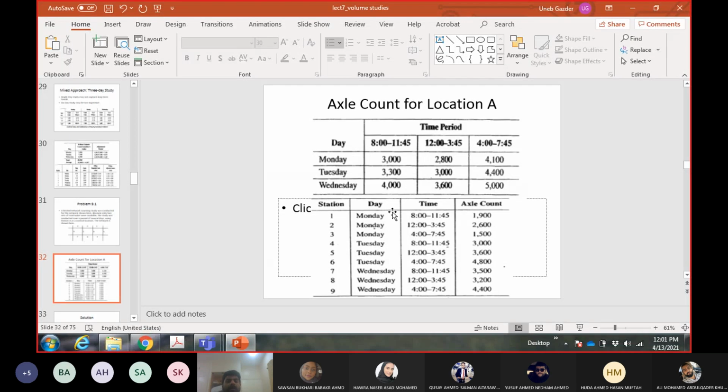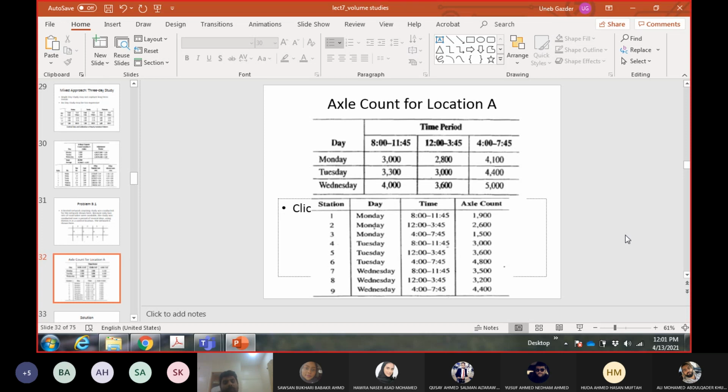Okay. So what they have done, they required the data for 12 hours, from 8 a.m. to 8 p.m. So they decided that we will spend around 4 hours on each location, on each coverage location. Remember, we have 9 coverage locations.